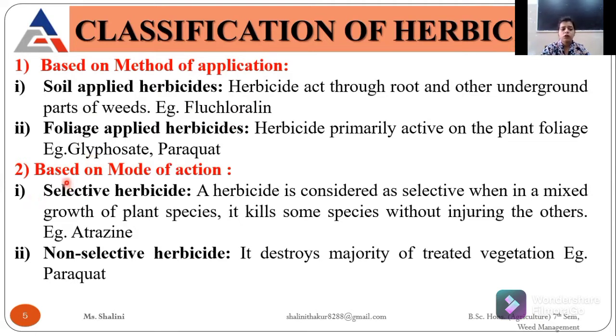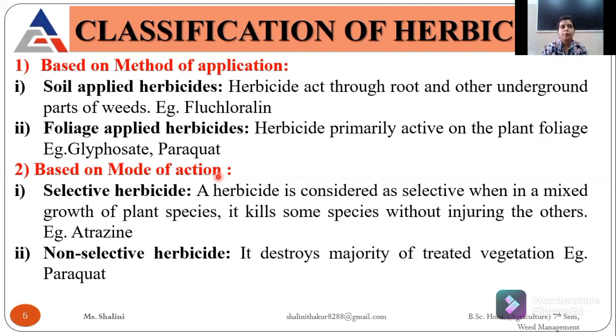Then if I talk about based on mode of action, meaning how they can react on a particular plant, how they can affect the vegetation, based on that they are divided into two types. One is selective and another is non-selective herbicides. The selective herbicides are those in a form in which they kill only that particular plant species. They haven't killed the whole vegetation. They are killing just the specific species of that particular plant or weed.